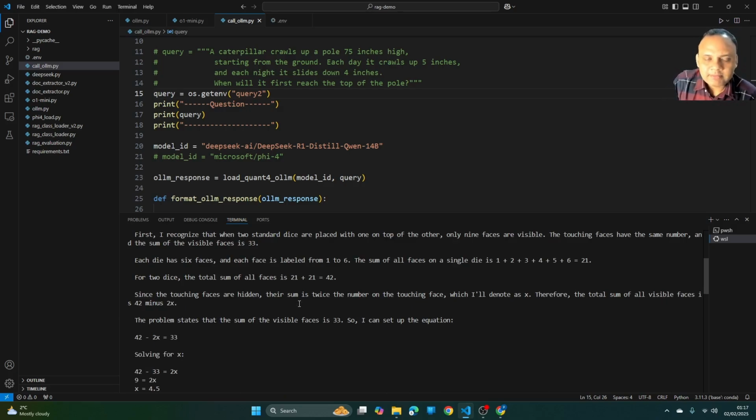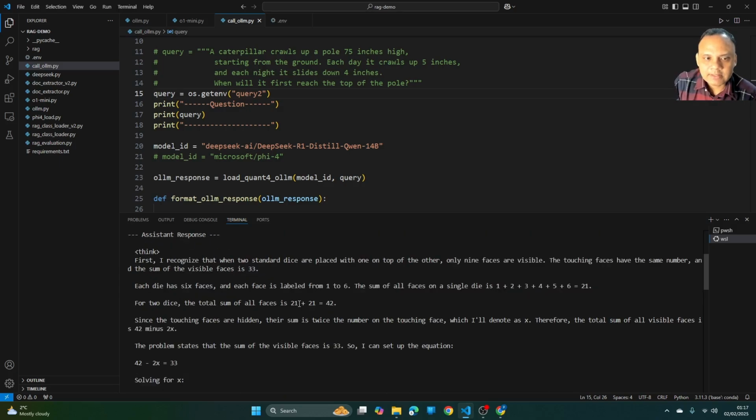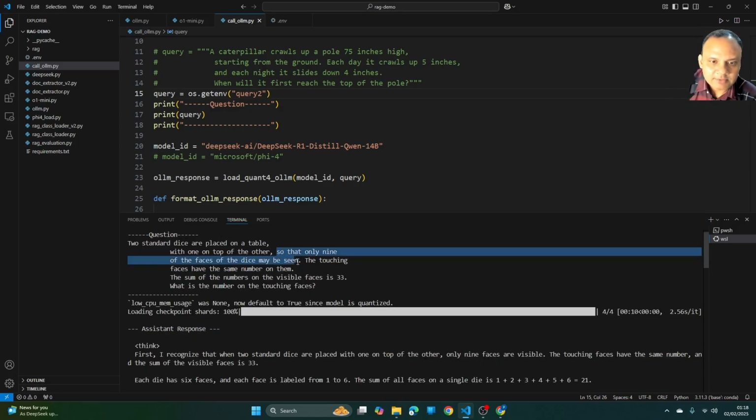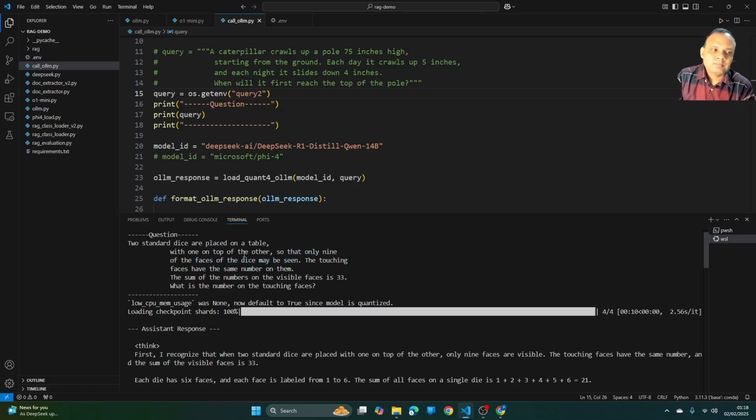two dice actually have 12 faces, and it has clearly been mentioned in the question that there are 9 visible faces of the dice. So two dice are there. For the bottom die, one of the faces will be on the table, so that is also hidden. So there are actually 3 hidden faces, and the 2 faces touching each other are also hidden. So 2 plus 1, 3 hidden faces. And it has also clearly mentioned here that 9 faces of the dice may be seen.